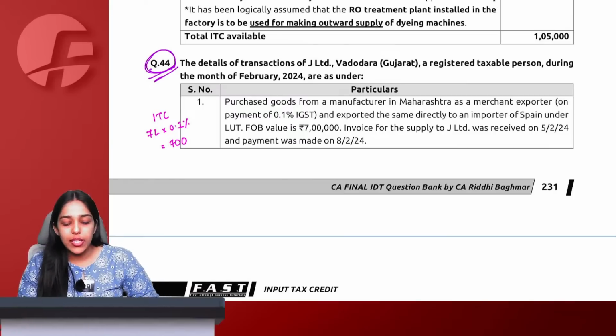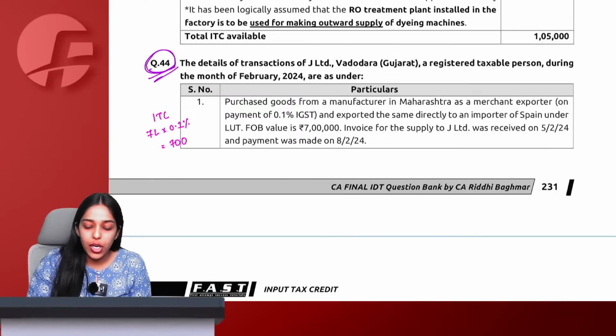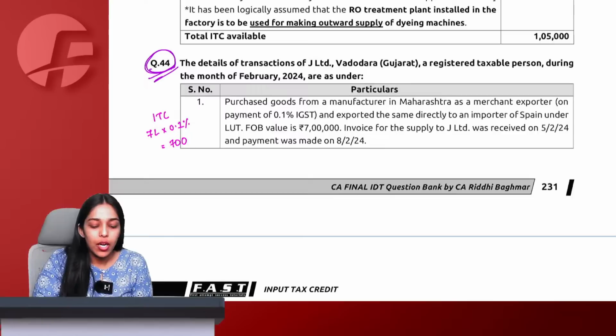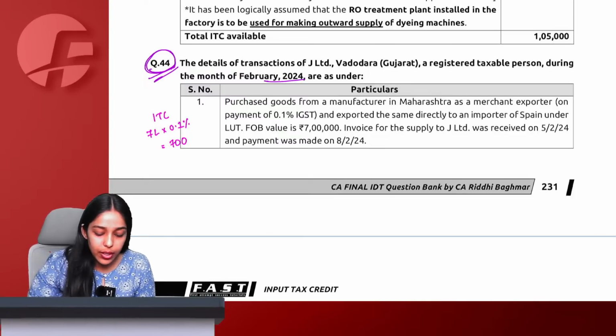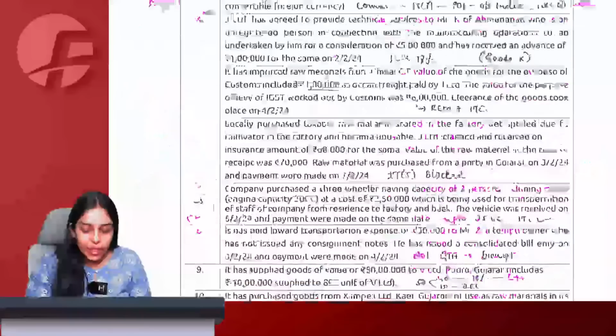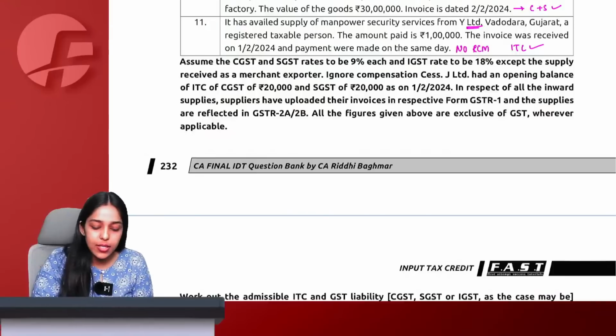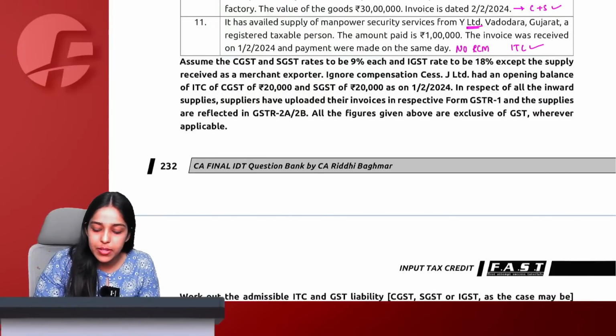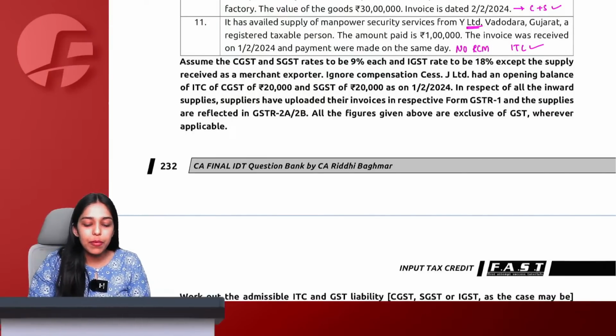The details of transactions of J Limited, Vadodara, Gujarat, a registered taxable person during the month of February 2024 are as under. Okay, what are they asking? First of all, registration is in Gujarat, the period is Feb 24, and they are asking us, assuming CGST, SGST rate 9%, IGST 18%, except for merchant exporter.